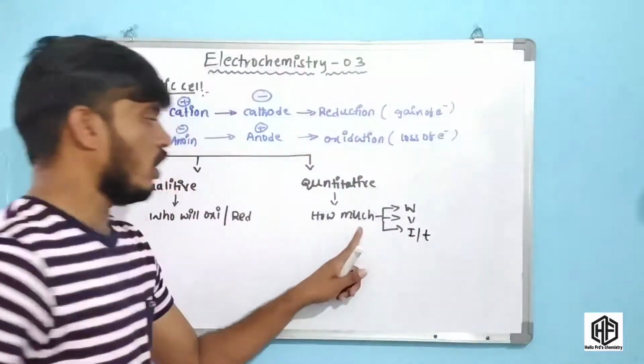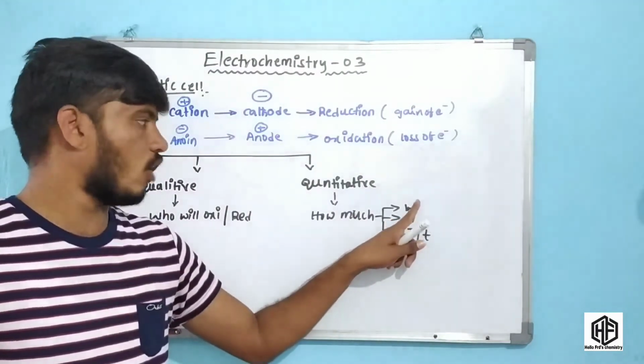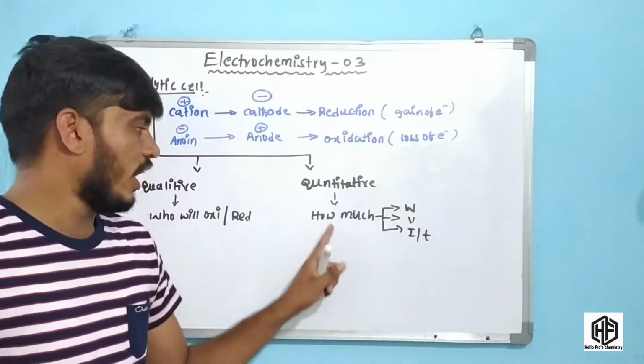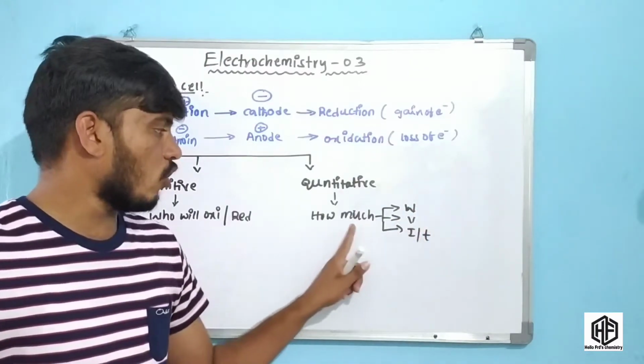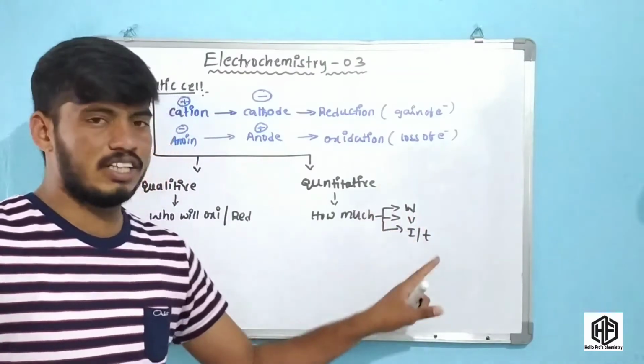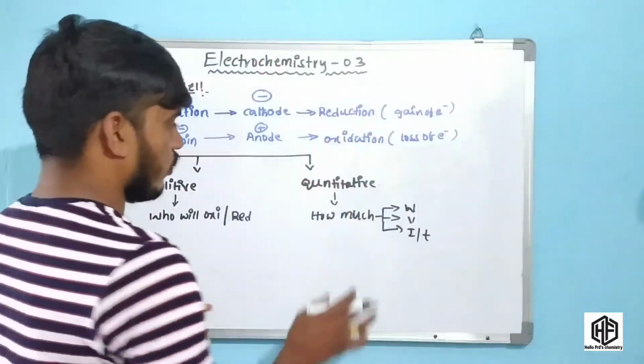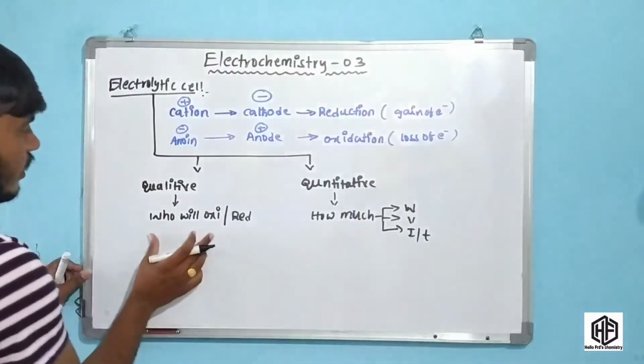For example, for a metal, how much weight is deposited, and for a gas, how much volume is produced, how much current is present and how much time the reaction takes to complete. This is quantitative and that is qualitative.